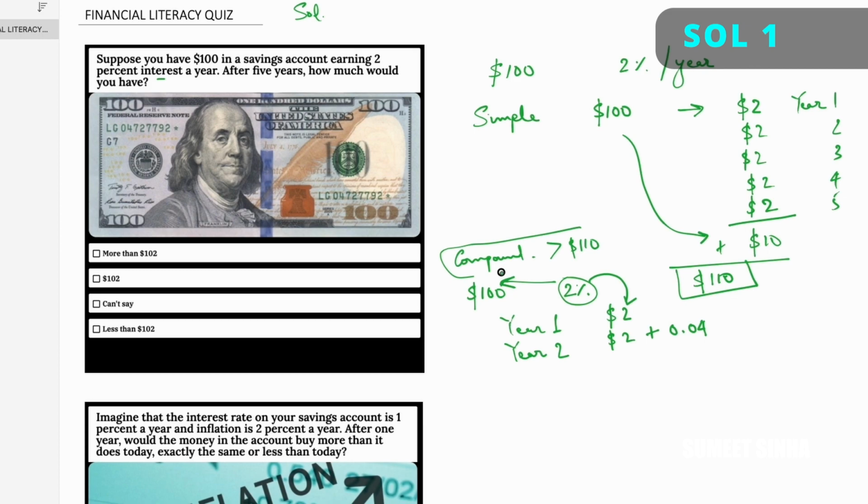And if we take a look at the options, we have one option more than 102, 102, which is wrong, can't say is wrong, less than 102 is also wrong. So the most appropriate answer is more than $102.